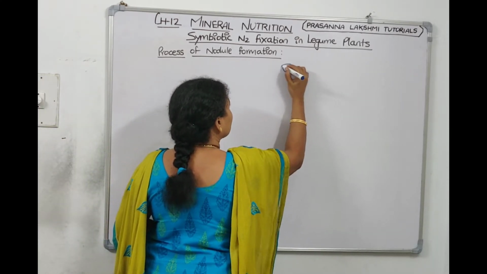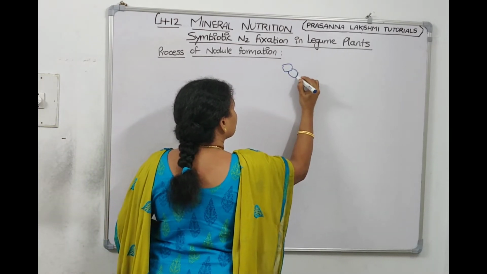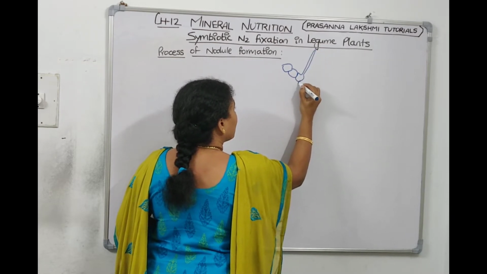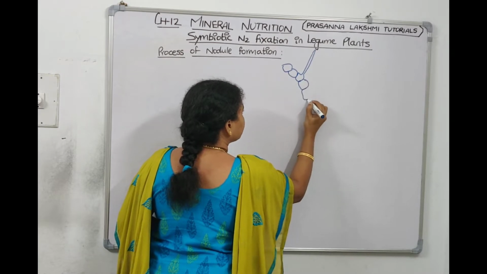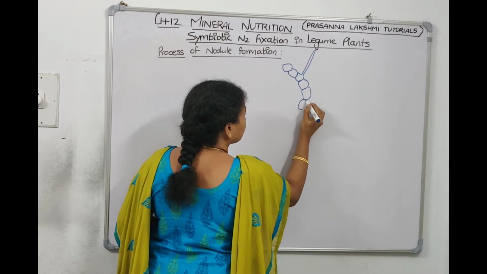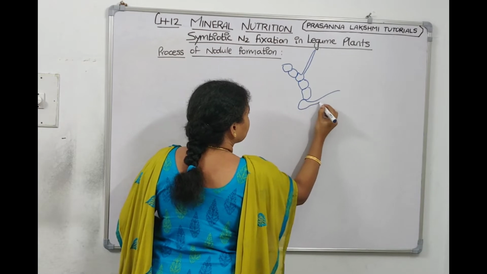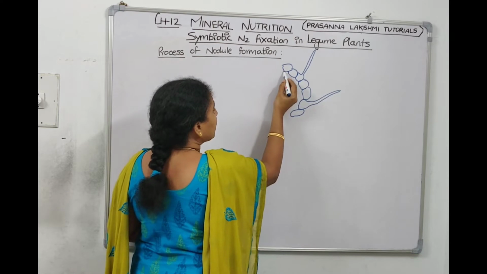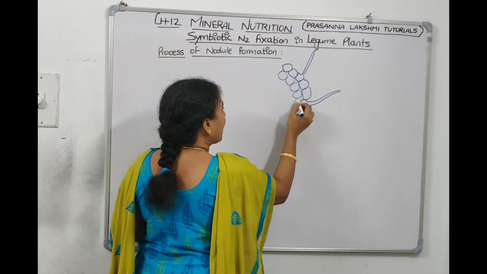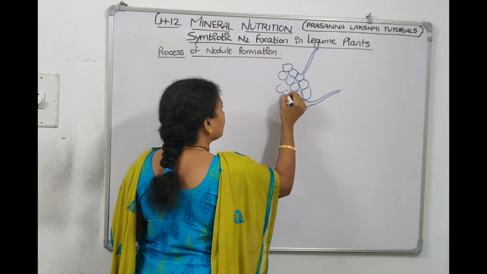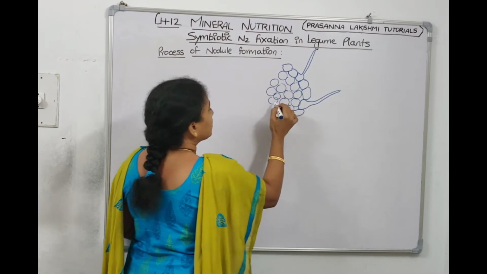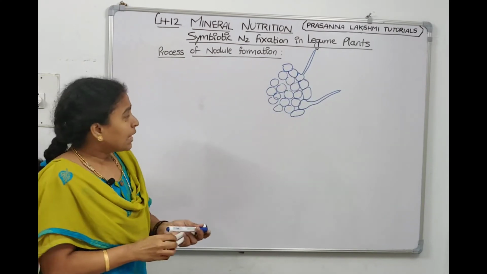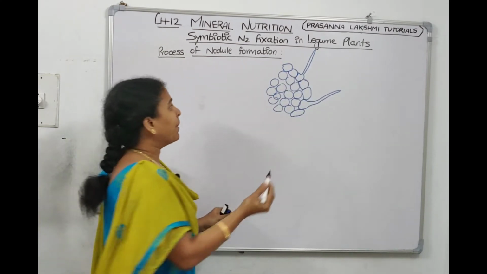try to draw the root. I am drawing the root epidermal cells. Right, and this is the epidermis and these are the loosely packed cortex cells. Now these are root hairs and surrounding the root hairs soil particles will be there, right?